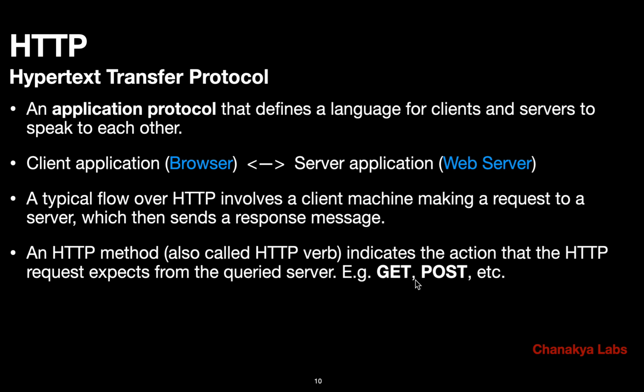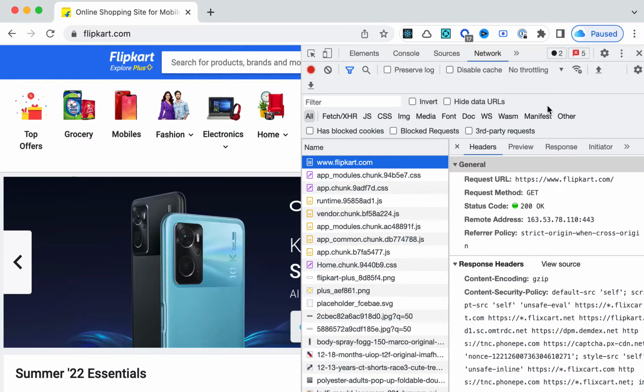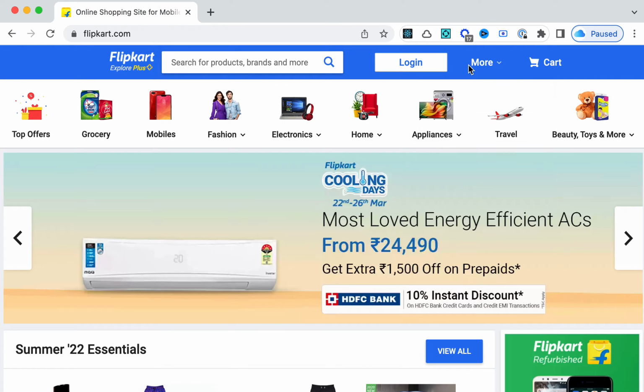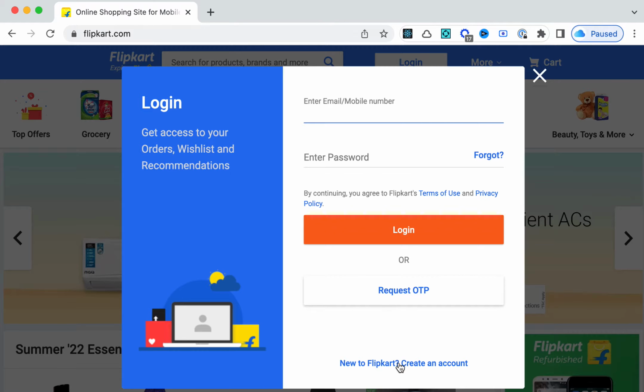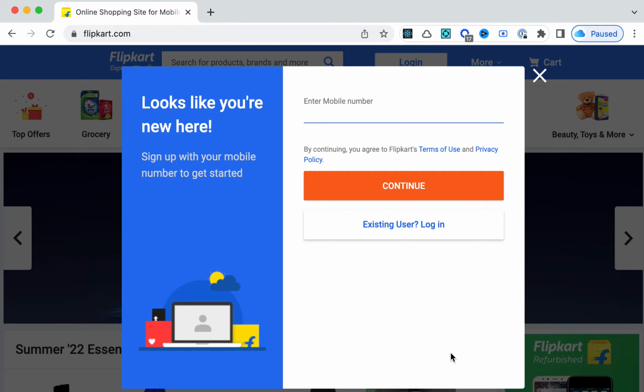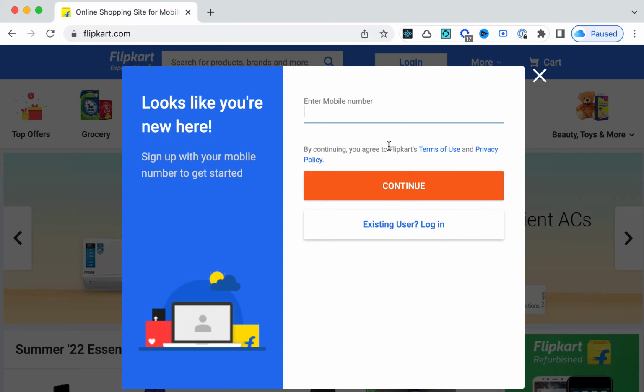So in the GET method of HTTP, we are trying to get some information from the server, and the purpose is simply to fetch the data, and that's why it is called GET. In POST, we also get some response, that is fine, but the purpose of POST is to create something on the server. So let's say you are signing up and creating a new account, and you write a mobile number, or username or password, whatever.